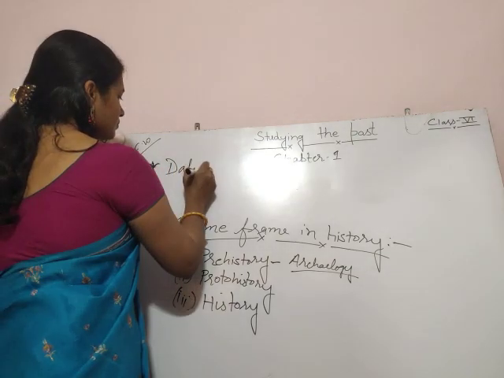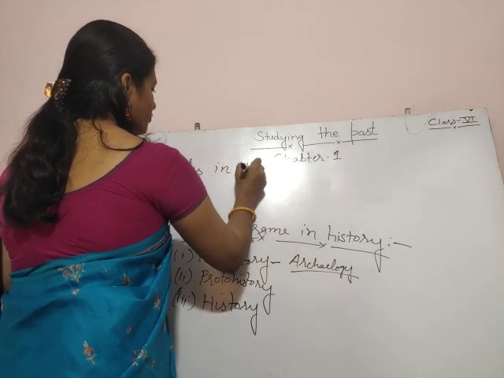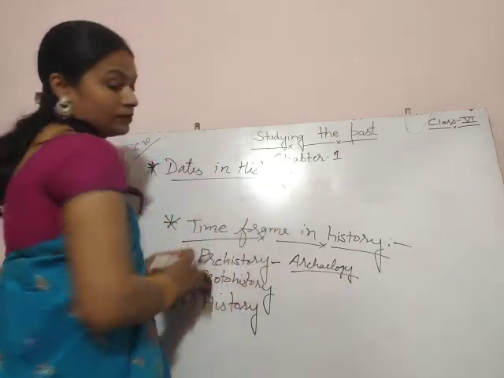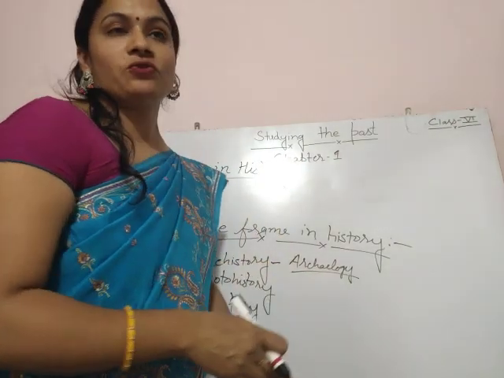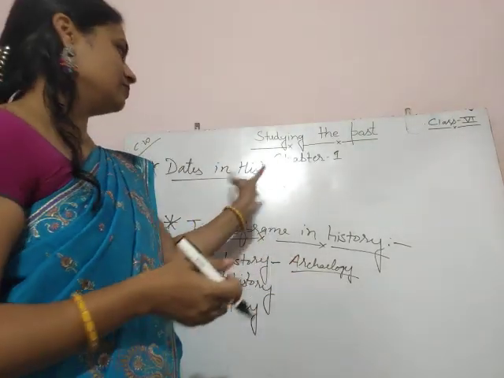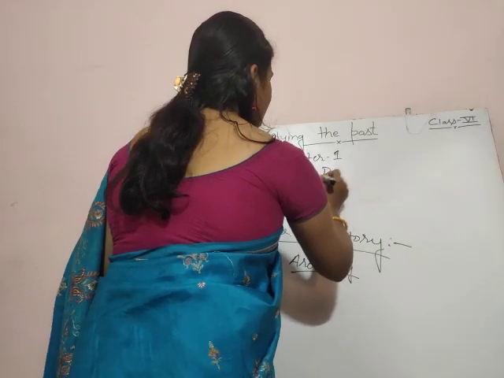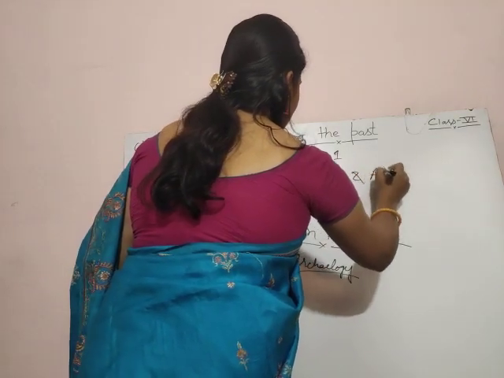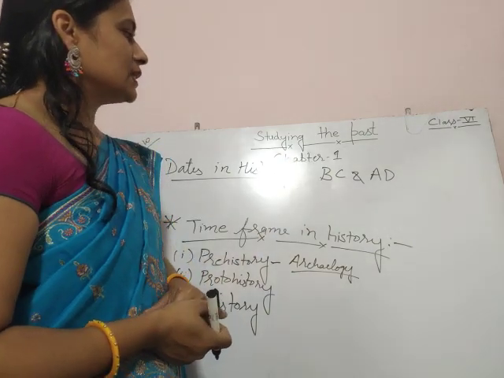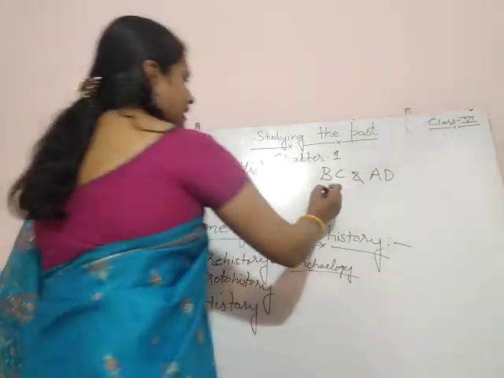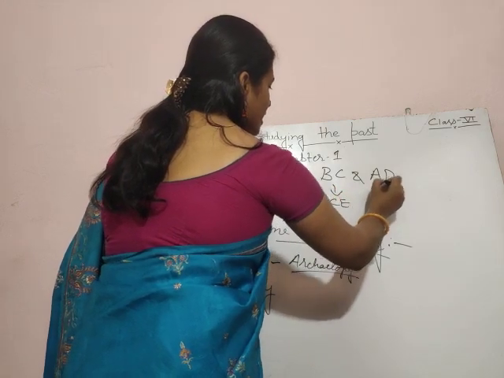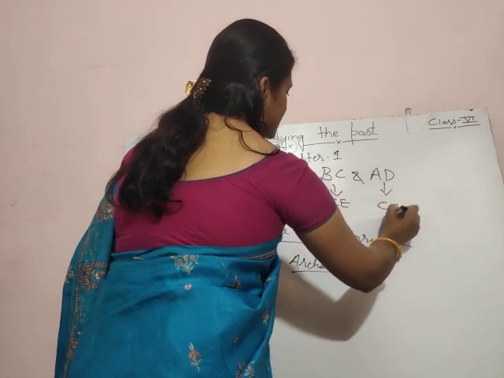Dates in history. Dates in history are expressed in BC and AD. We generally write the dates in BC and AD. But nowadays, many historians write BC as BCE and AD as CE.